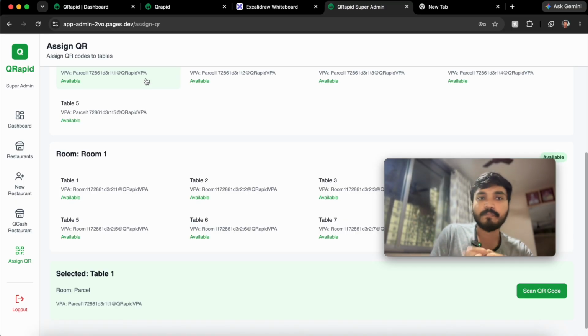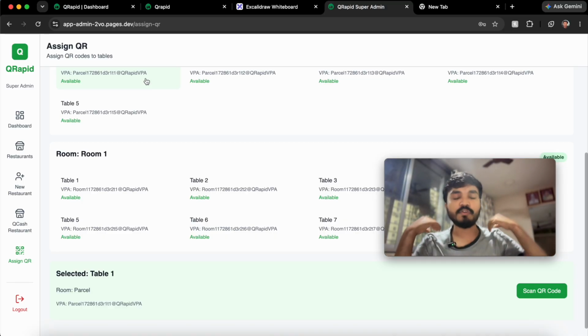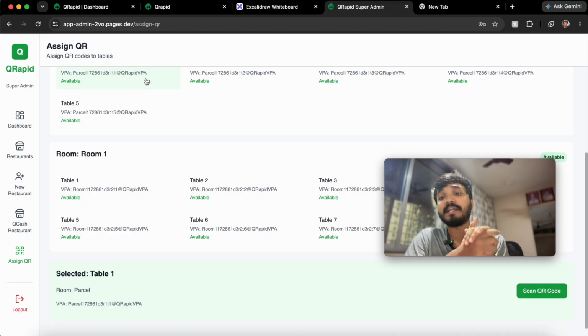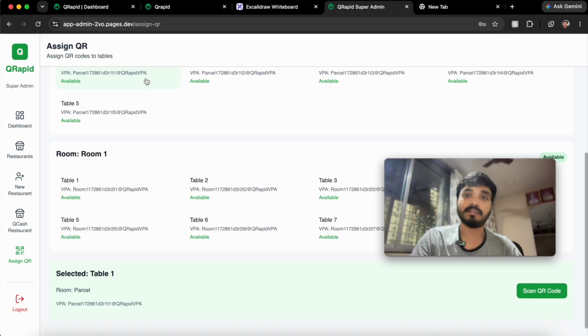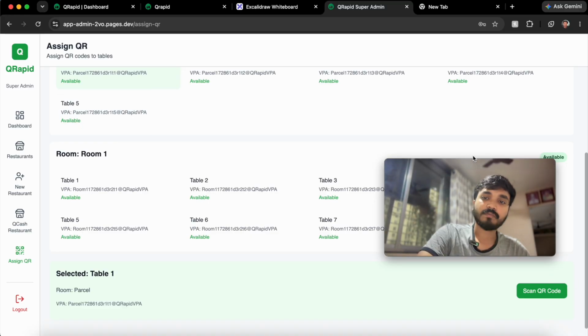But the QR assigning part we have kept for ourselves, because we don't want to take a risk on the alignment or branding in terms of that. So that's why this is in that way.